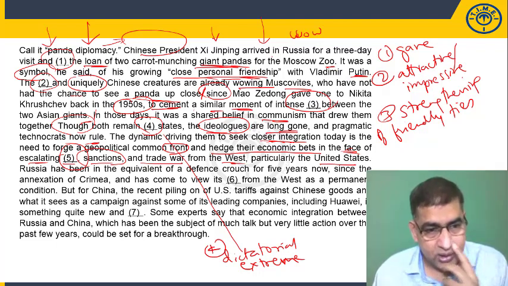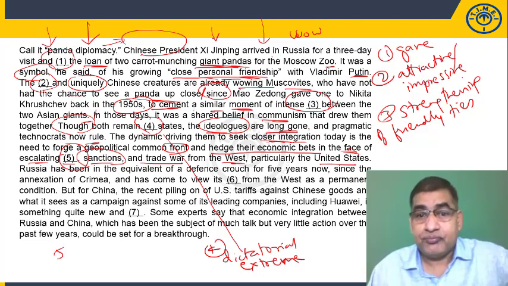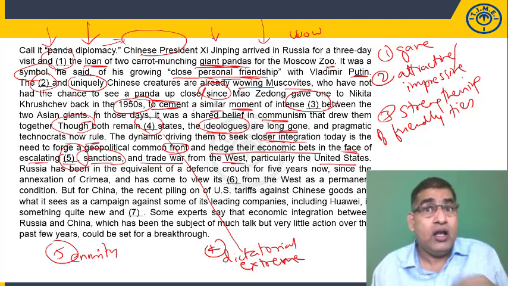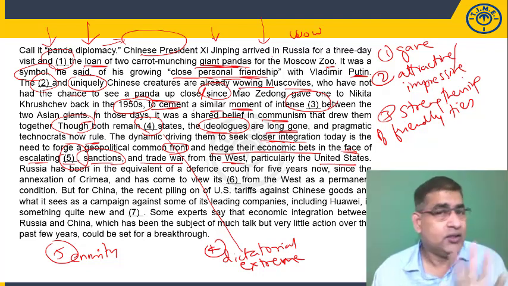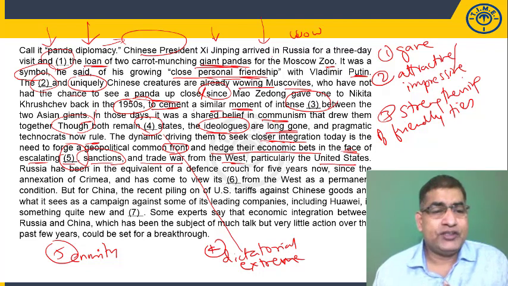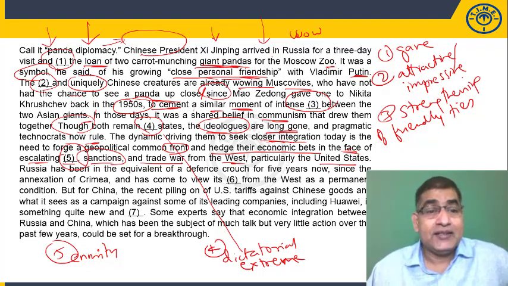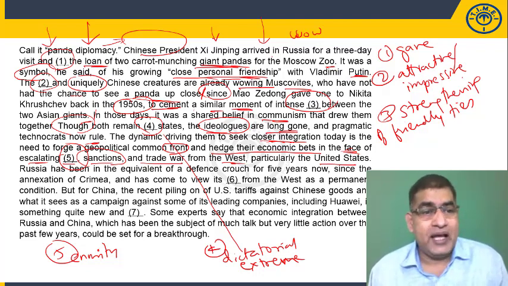So that is another negative, which means the fifth word also should be negative, right? In the face of escalating, which means something negative from the side of the United States. Let's simply have the word enmity, for example. Enmity or unfriendliness or lack of cooperation, etc. So this one word would sum up everything, right? So the fifth blank should have something close to enmity. So escalating enmity or unfriendly relationships with the US, sanctions and trade war from the West, particularly the US. So that's our fifth blank.